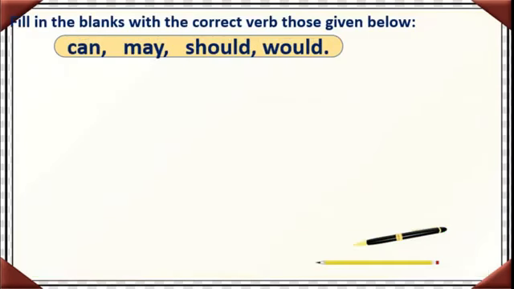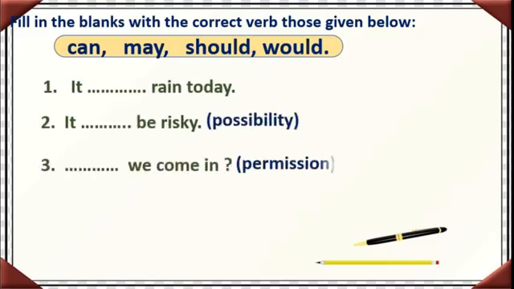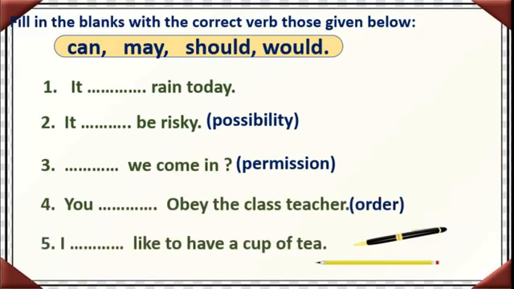Fill in the blanks with the correct verb, those given below. Can, may, should and would. Can and may, they are in the present tense. Should and would, they are in the past tense. Here also we can see 5 fill in the blanks. Okay. Now we will go through one by one. It dash rain today. We are telling the possibility. It may rain today, isn't it? The clouds are there, so it may rain today.